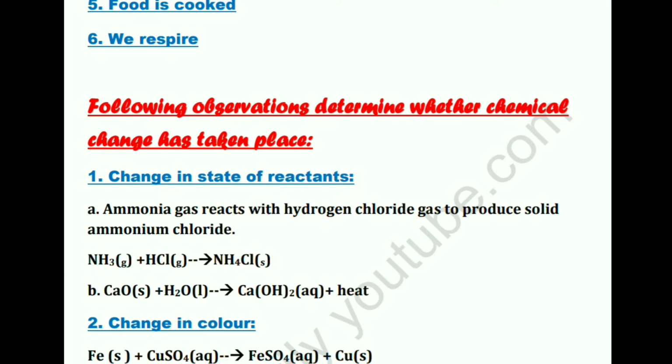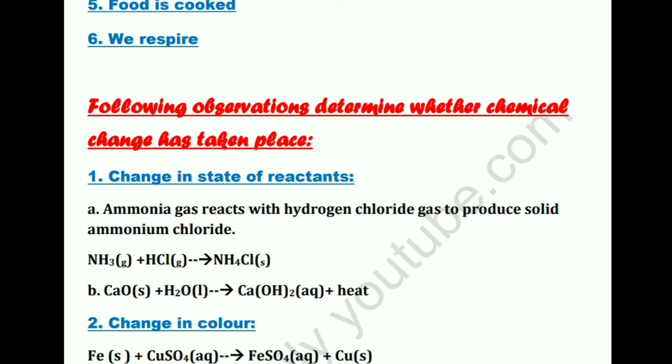So let's see. First, change in state of reactants. If a change is occurring in the state of reactants, for example, you took two liquid substances and you're getting a solid out of it, it is also an indication of a chemical reaction. It's not always true. For example, in melting of ice only the state is changing, but it's not a chemical reaction. So there are exceptions, but yes, you need to accept them. Ammonia gas reacts with hydrogen chloride gas to produce solid ammonium chloride. So you're taking ammonia, which is in gaseous state, and HCl, which is also in gaseous state, and when you react them, they give ammonium chloride, which is solid.